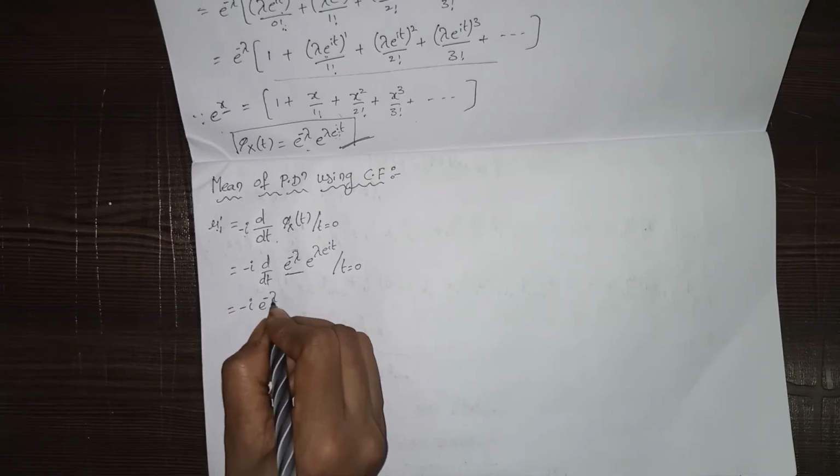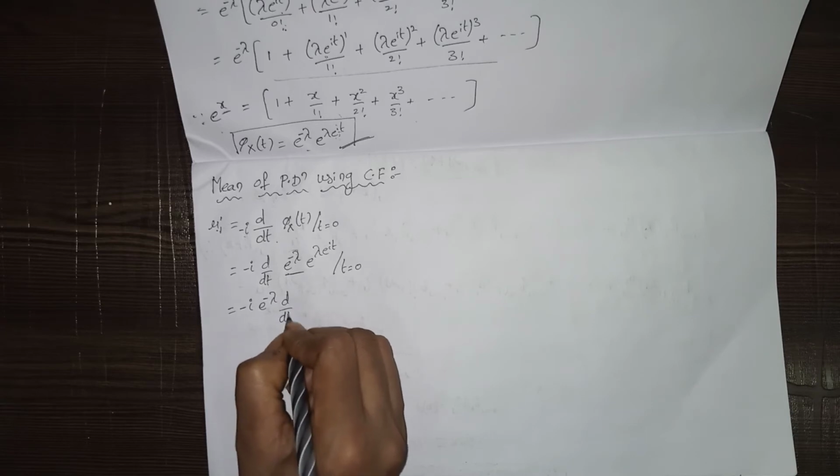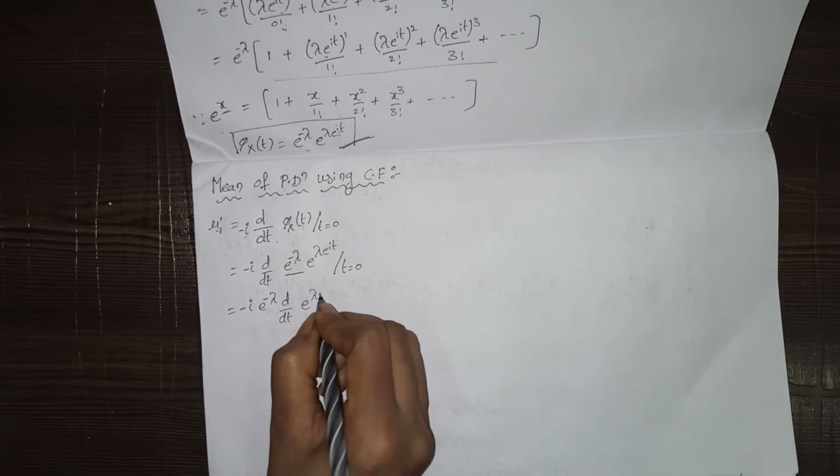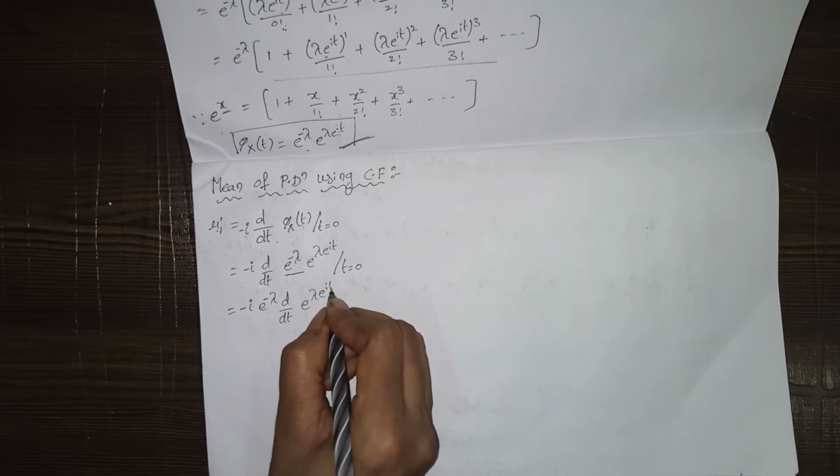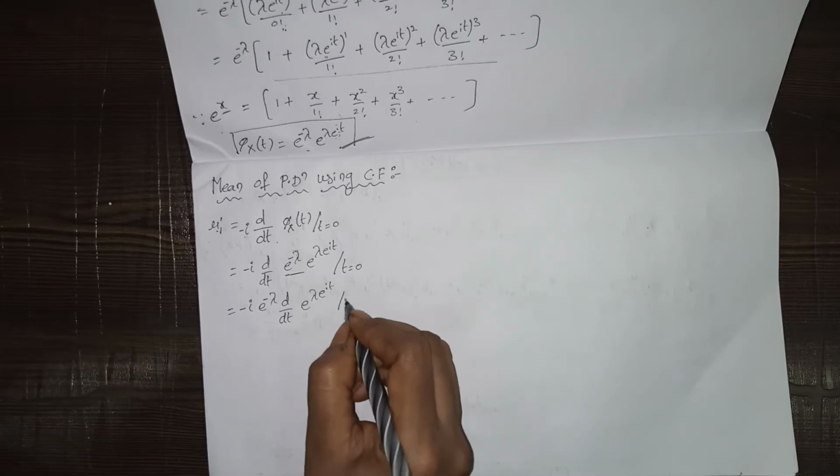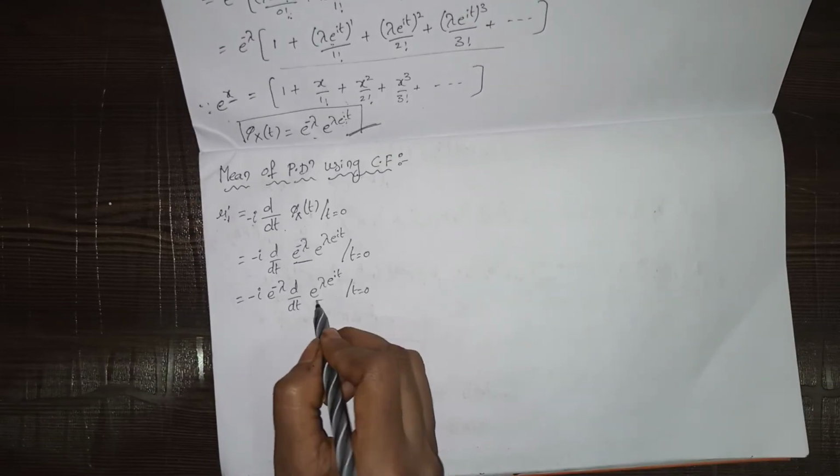So minus i into e power minus lambda into d by dt of e power lambda into e power i t, where t equals 0. Now we have to differentiate this term.